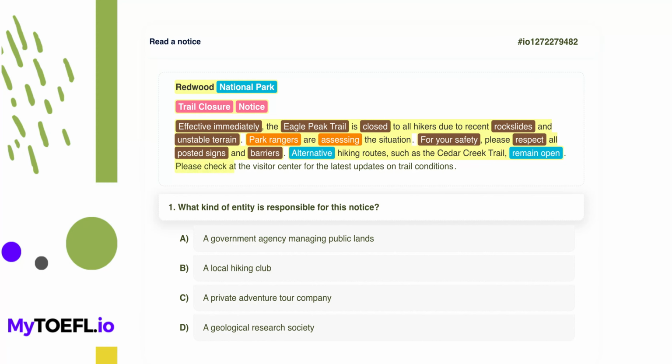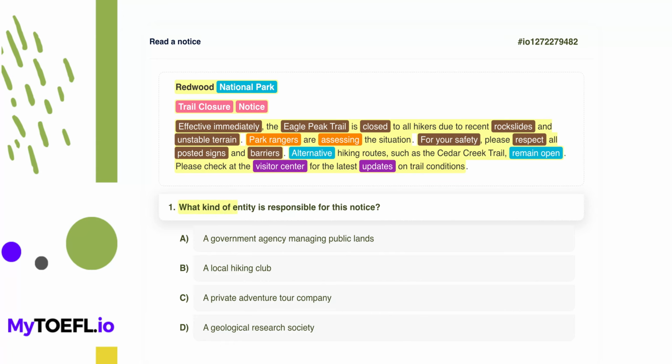Please check at the visitor center for the latest updates on trail conditions. Finally, this sentence tells you where to get more information. The visitor center is the main office for guests, and you can go there for updates or the newest news regarding the situation.